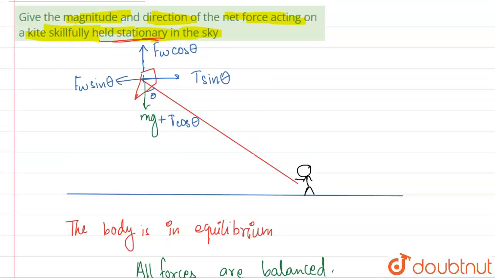If any one force were dominating, let's suppose this force is dominating, then the kite would have had an acceleration on this side. But in the question, it's clearly said it is stationary. That means the net force acting on the kite is basically 0.